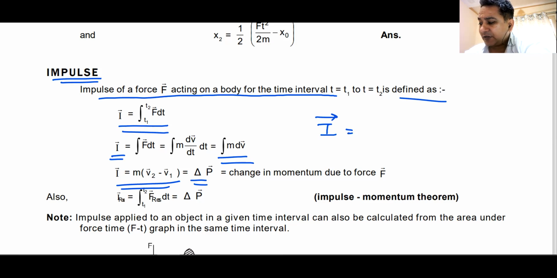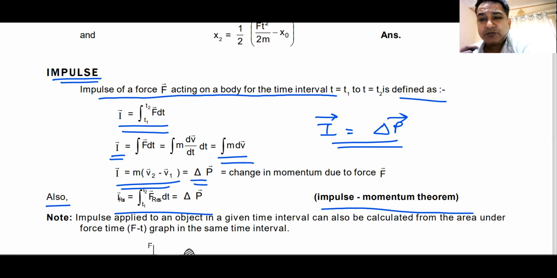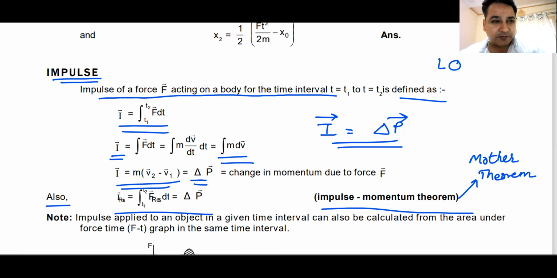The impulse acting on a particle in simple form can be written as change in momentum, and this theorem is known as the impulse momentum theorem. Do you understand this impulse momentum theorem? Now, I always call this the mother theorem. The momentum theorem is known as the mother theorem. And then it has a daughter theorem. I hope you understand the meaning of mother and daughter. Mother comes first, the daughter comes afterward. The daughter theorem is the law of conservation of linear momentum. That is what I call the daughter theorem.